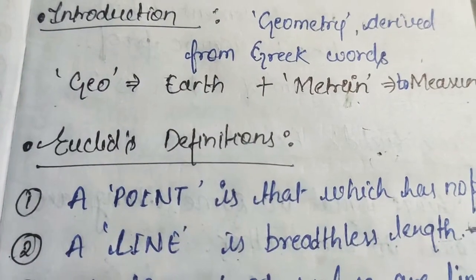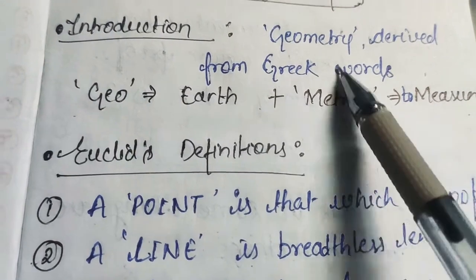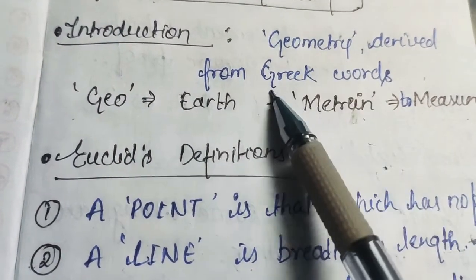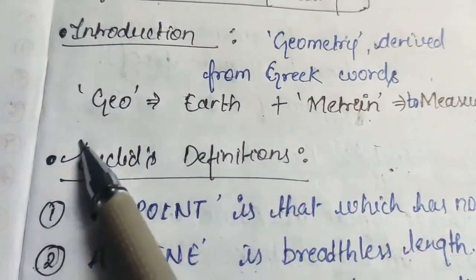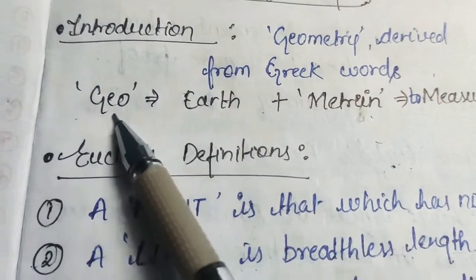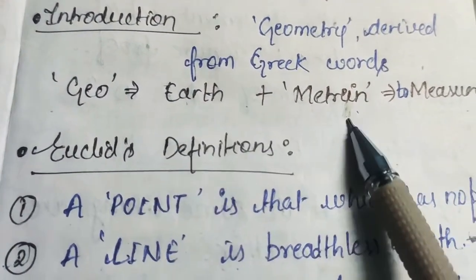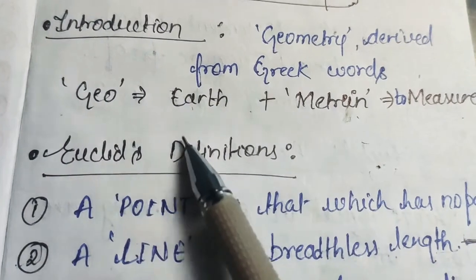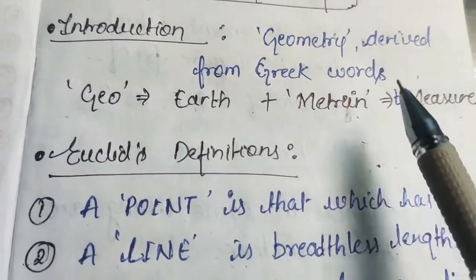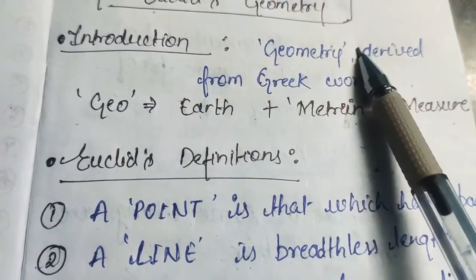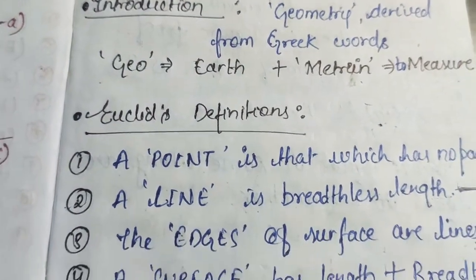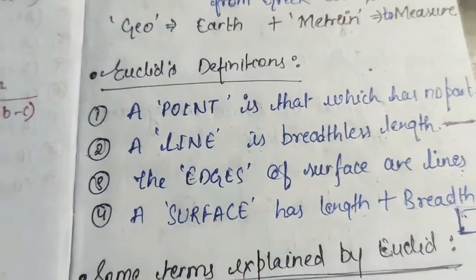First of all, let's understand the verbal meaning of geometry. Geometry is a word derived from the Greek words geo plus metrion. Geo means the earth and metrion means to measure. So whenever we measure anything on the earth's surface, it all comes under geometry. So here we have some basic definitions according to Euclid.